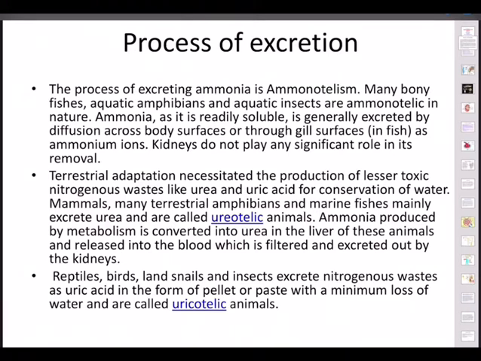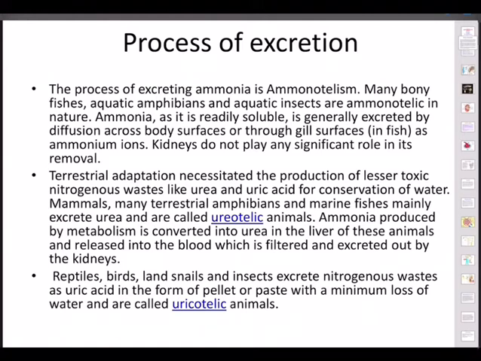So what are all the nitrogenous waste products that are likely to be formed in our body? Basically ammonia is the first one. It is the first metabolic waste of protein metabolism. Whenever we consume proteins, the waste product that is formed is ammonia, and the process of excreting that ammonia is ammonotelism.